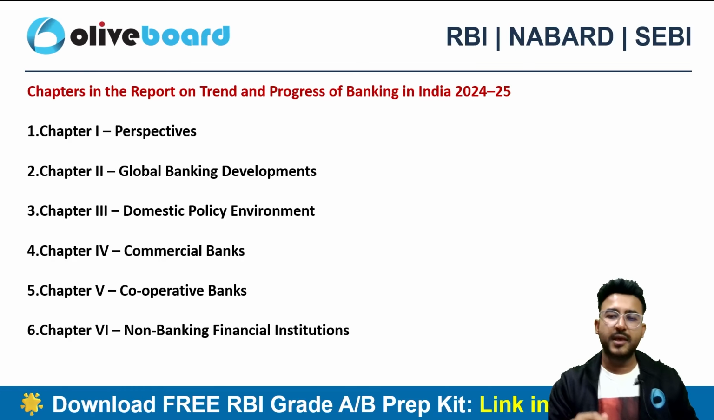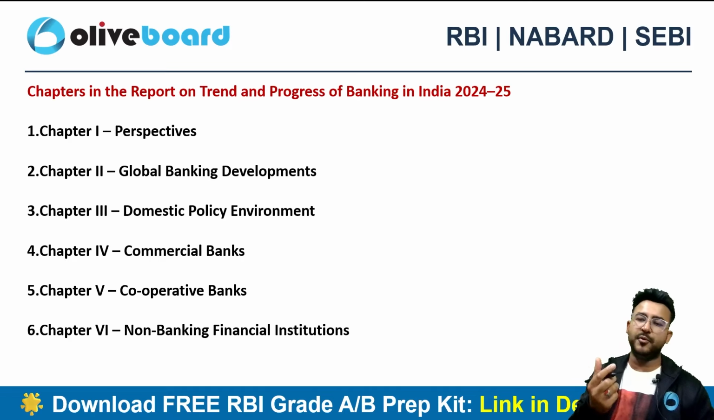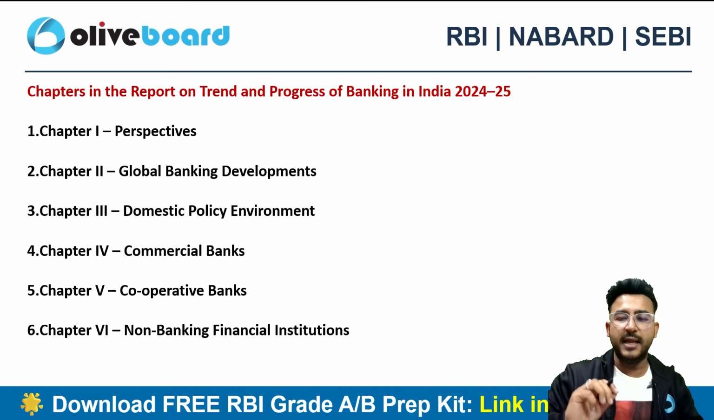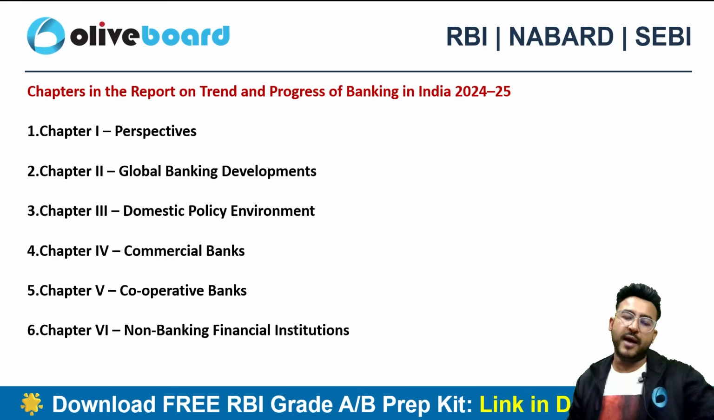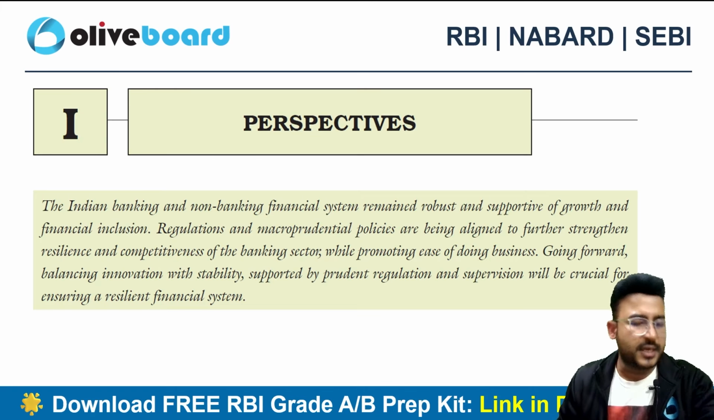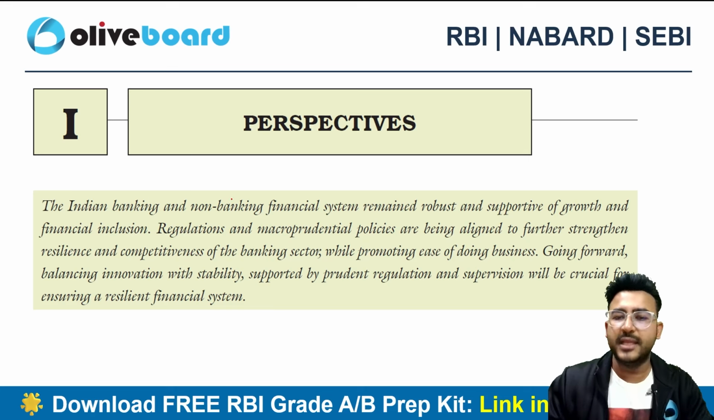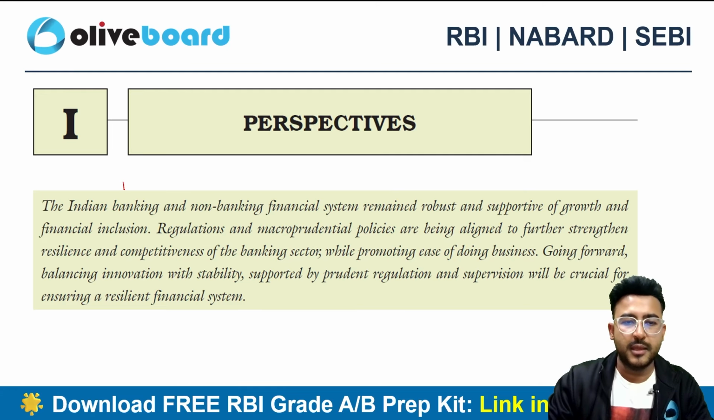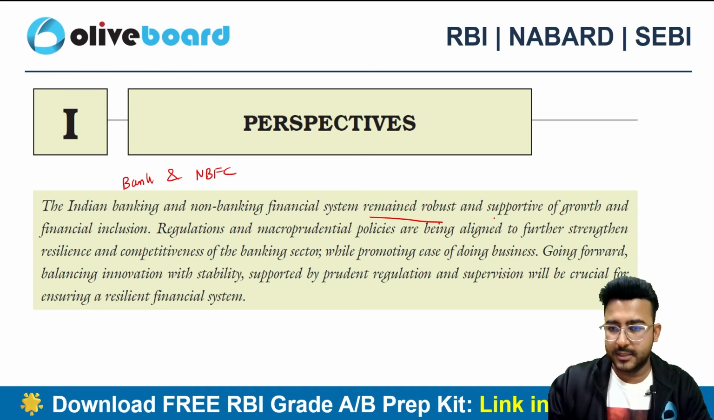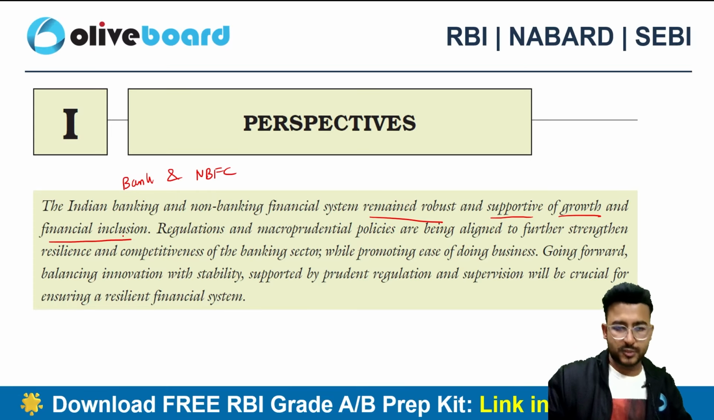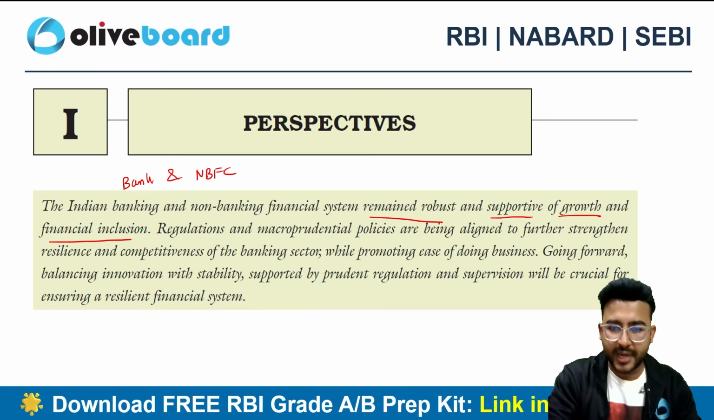At the same time, you can use the terminologies of the reports, the sentences of the reports, key sentences of the reports while writing your descriptive answers as well, right? So let's start with the perspective, guys. Chapter number first, the Indian banking and the non-banking financial system. So the banks as well as the NBFCs, they remained robust, they remained supportive of growth, and financial inclusion was also at an all-time high level, right?